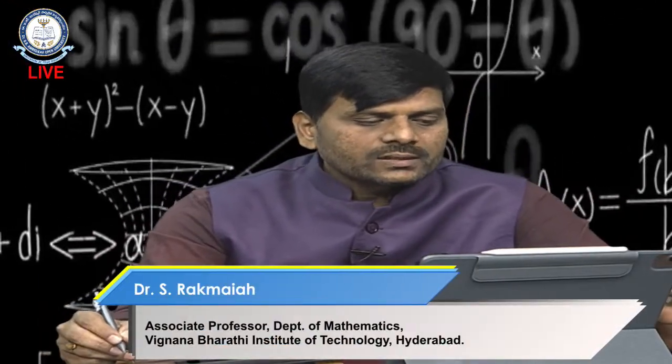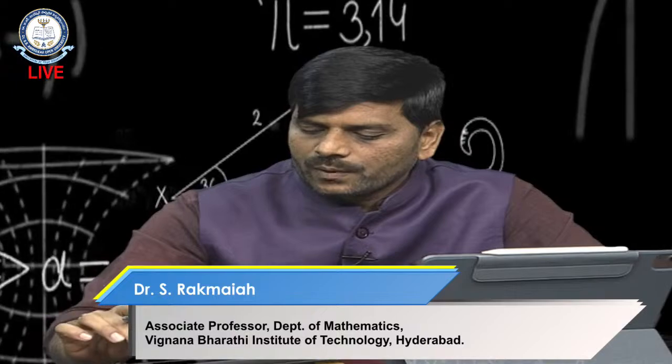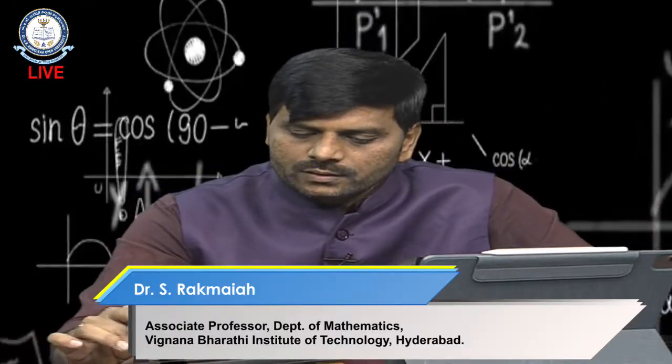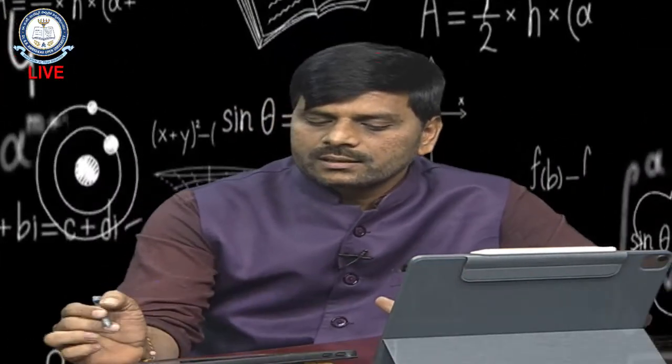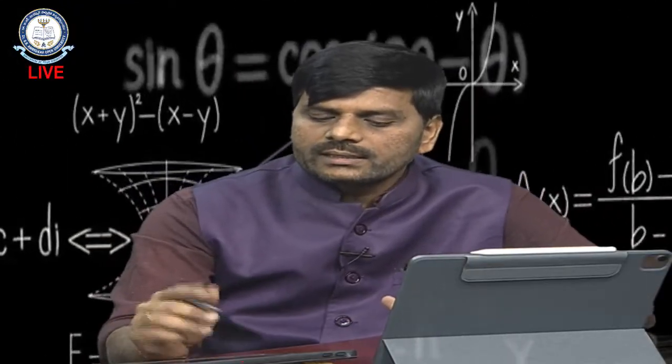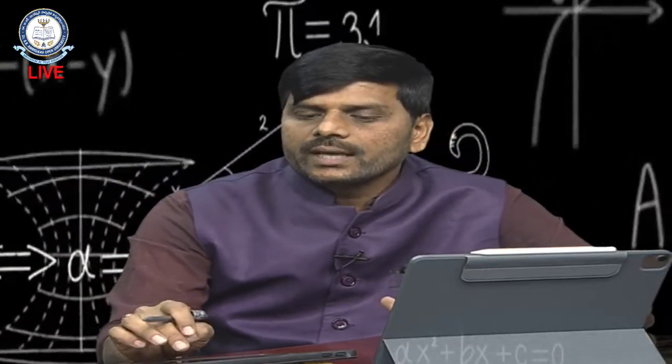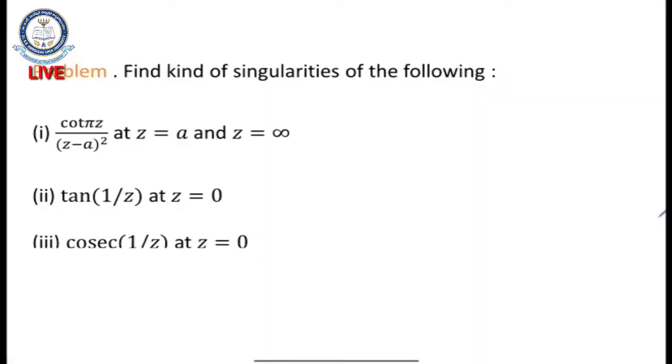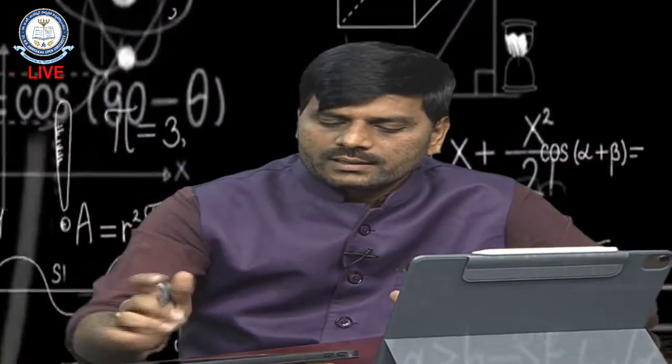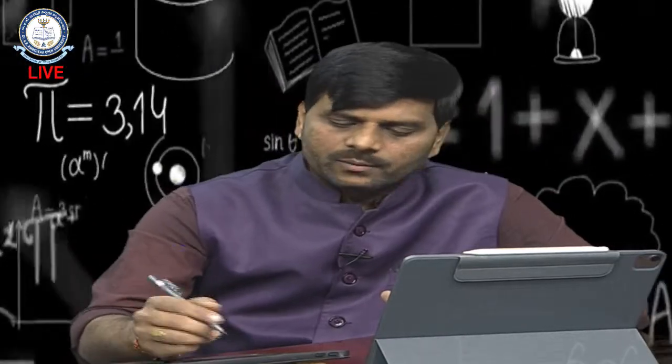Now let us go for the discussion of the next problems. In the PPT, we can find which kind of singularities the following functions have. First one: cot pi z by z minus a whole square at z equals a and z equals infinity. Let us discuss this function.